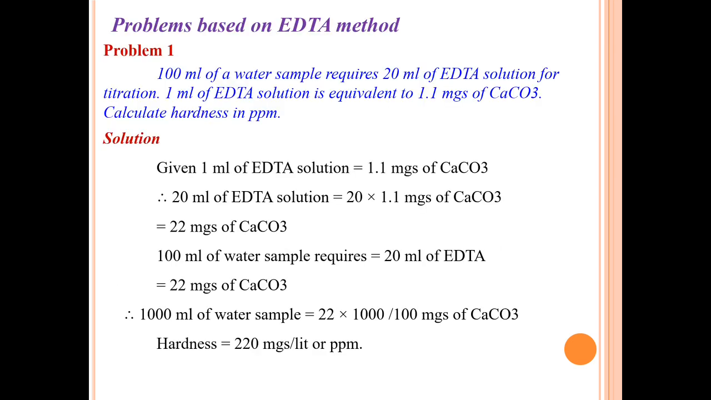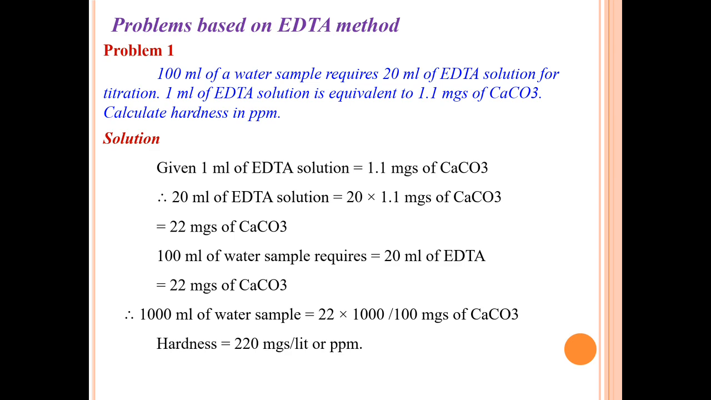We can discuss some numerical problems based on EDTA estimation method. Problem number 1. 100 ml of water sample requires 20 ml of EDTA solution for titration. 1 ml of EDTA solution is equivalent to 1.1 mg of calcium carbonate. So calculate hardness in ppm. Solution. In the above question, the given data is 1 ml of EDTA solution is equal to 1.1 mg of calcium carbonate.